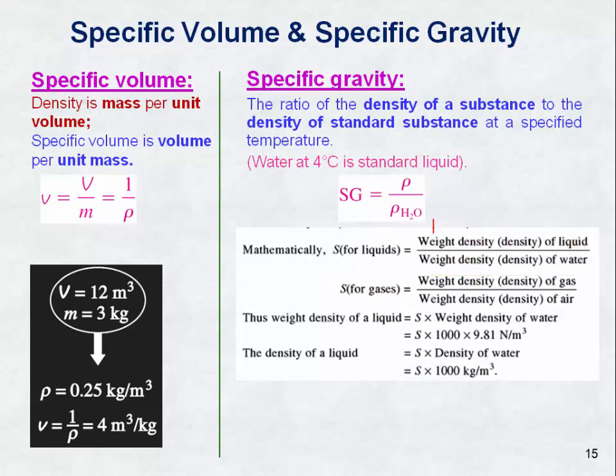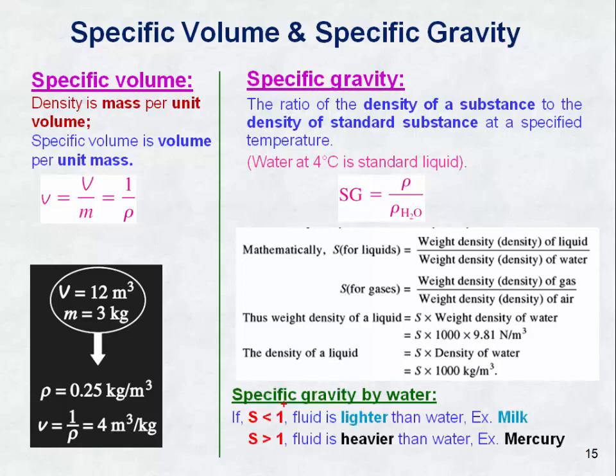Here we can replace weight density with mass density. We can say mass density of liquid divided by mass density of water. Both are applicable: weight density divided by weight density, and mass density of any liquid divided by that of the standard liquid. Thus, weight density of liquid is equal to S, that means specific gravity, times weight density of water. We can also find the density of liquid, that is equal to specific gravity times density of water, 1000 kg per meter cube. So we can find the density of any liquid with the specific gravity and density of water.